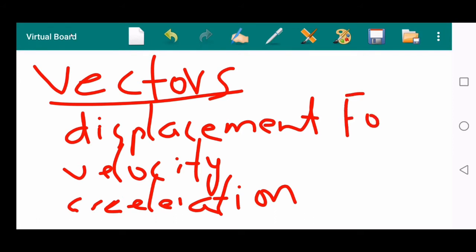Force is also a vector quantity. Then weight is also a vector quantity, and momentum is also a vector quantity, like this. So these are the physical quantities which have both magnitude and direction, and those are called vector quantities.